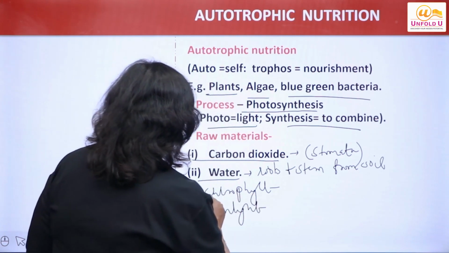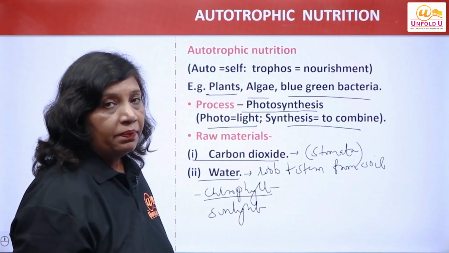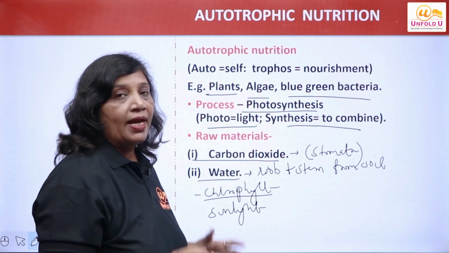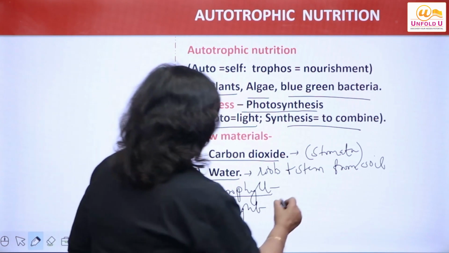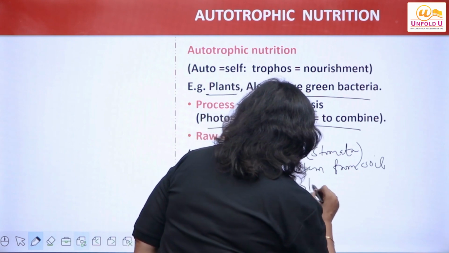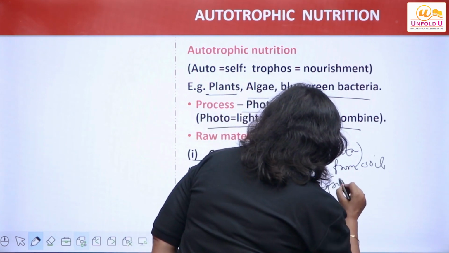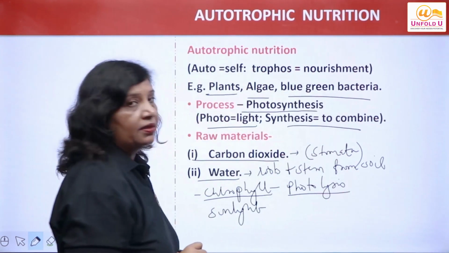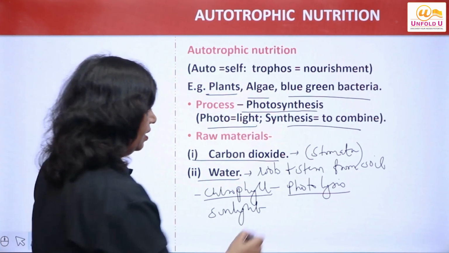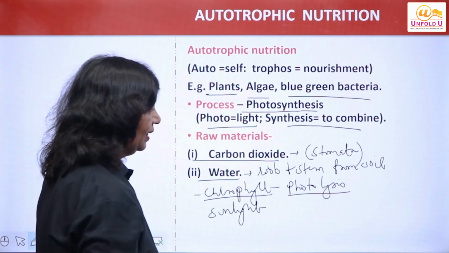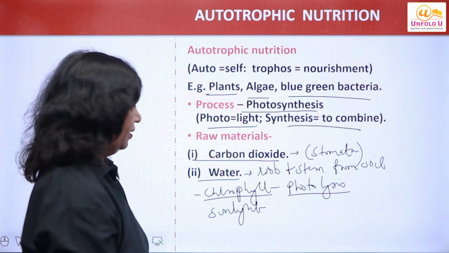Right? So chlorophyll is a very important pigment present in the plants, which helps in photolysis. Photo means light, lysis means splitting, right?